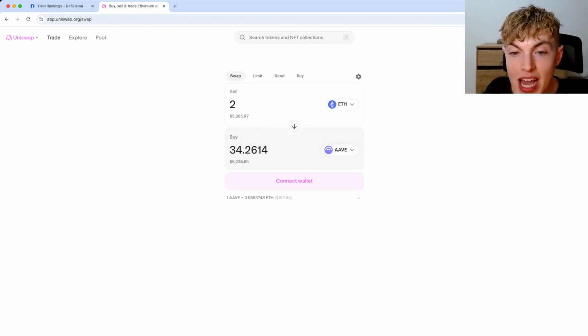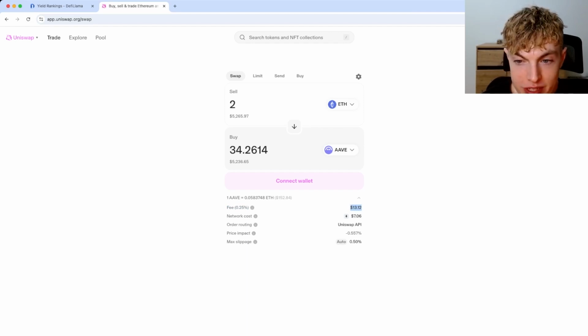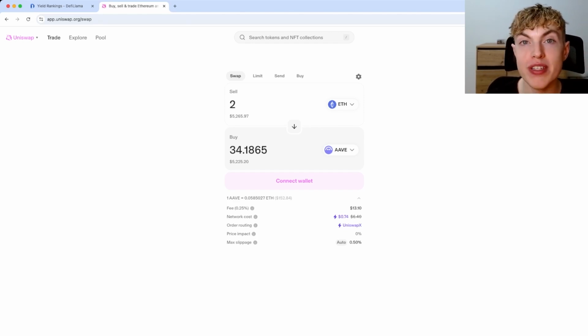Now when that transaction goes through, there would be fees. In this case, it's saying there'd be $13 in fees. Now in order for this trade to be executed, there has to be liquidity in these assets on the decentralized exchange. So if you as a liquidity provider are providing liquidity into these assets, one, you're helping the decentralized exchange because you are the reason why this trade can take place, and two, you're helping the trader because the trader is actually able to make the trade and have a successful trade.